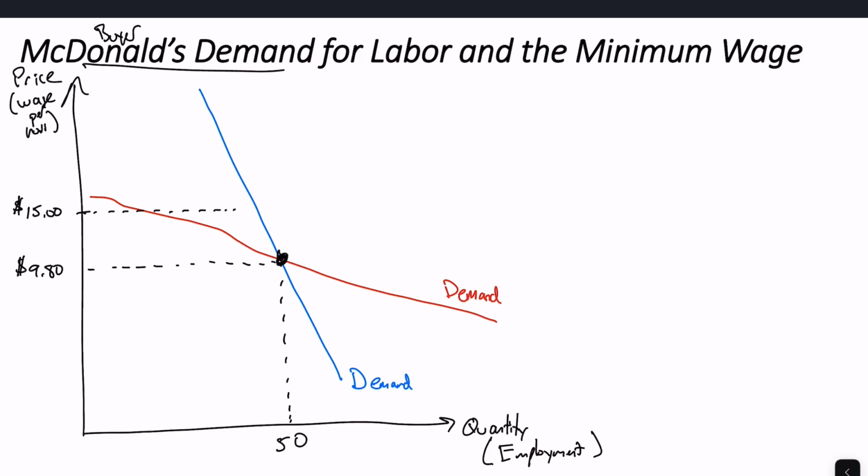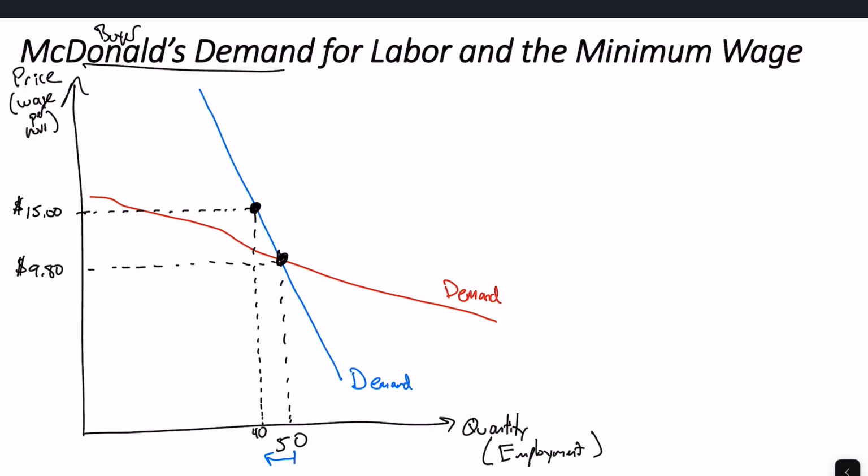So we can take that higher minimum wage over to both these curves. On that blue curve, let's put a little dot where that $15 is, and we can come down and see the new quantity of workers that McDonald's in Oxford is going to hire. That's going to be something like 40. I'm just making up these numbers for an illustration. So if McDonald's in Oxford has that blue demand curve for labor, they're going to cut down the number of workers by 10. They're going to fire workers essentially here, right? So if you raise the minimum wage, McDonald's is going to hire fewer workers because workers become more expensive. And we know from the demand chapter that if something gets more expensive, people want to buy less of it.